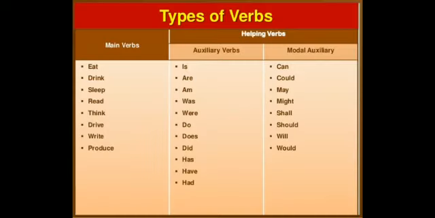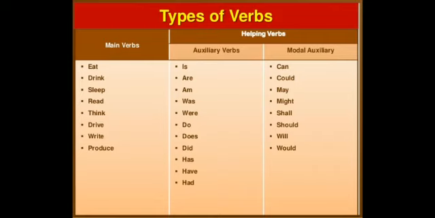So there are different types of verbs: main verbs and helping verbs. Main verbs, for example, are eat, drink, sleep, read, think, drive, write, produce. Main verbs can be action words or non-action words. And helping verbs are also of two types. The first category is auxiliary verbs and the next is modal auxiliary, also known as modals.